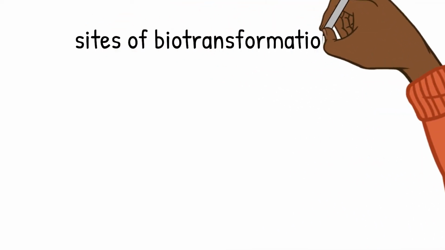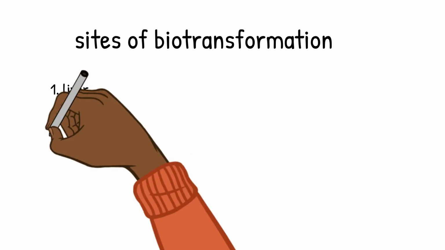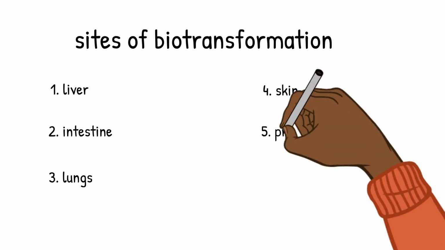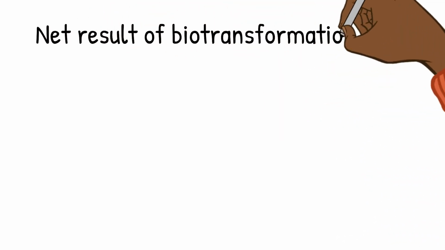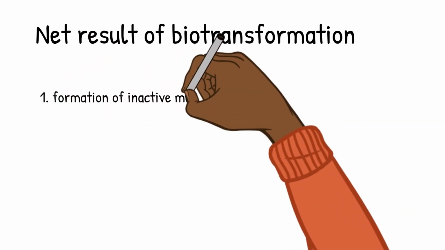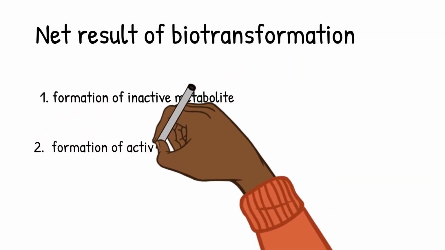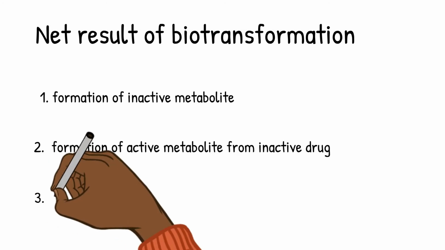So, what are the sites where biotransformation takes place in your body? The most important site of biotransformation is liver. The other sites are intestine, lungs, skin, and the renal proximal tubules. What are the important outcomes of biotransformation? The most important one is conversion of an active drug into an inactive drug. Secondly, formation of an active drug from an inactive drug. And thirdly, formation of another active drug from already active drug.